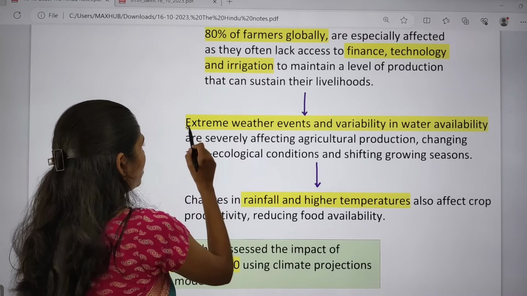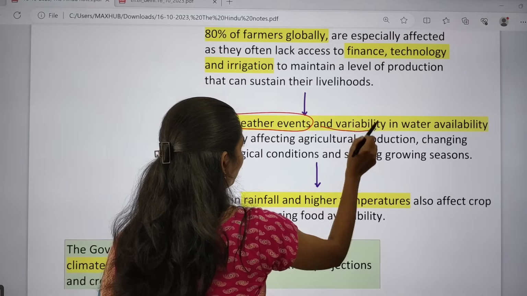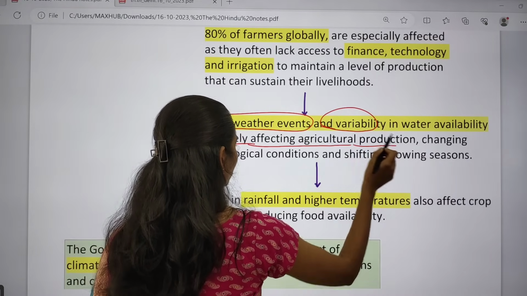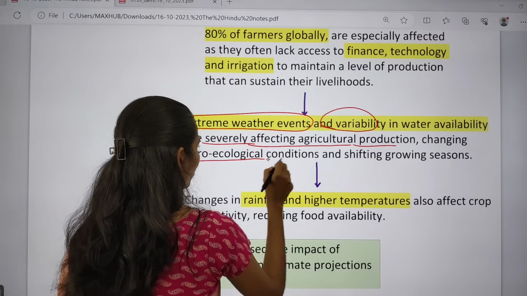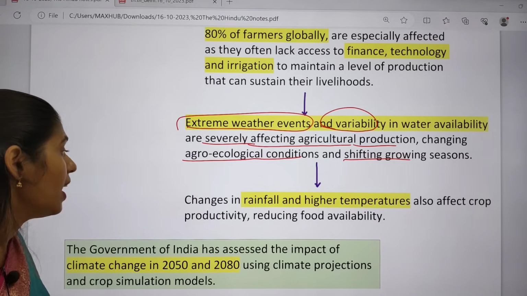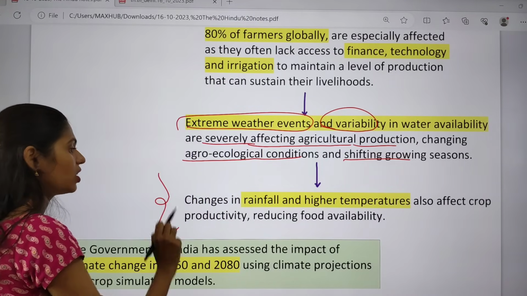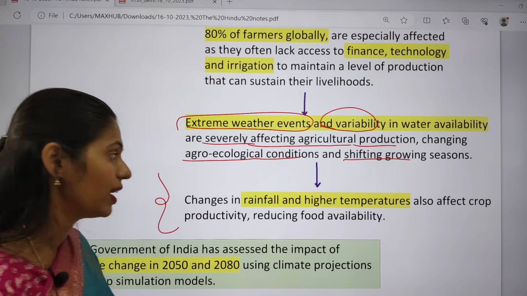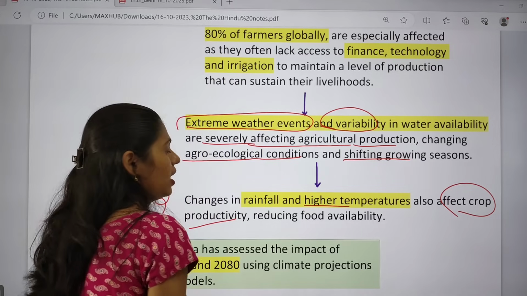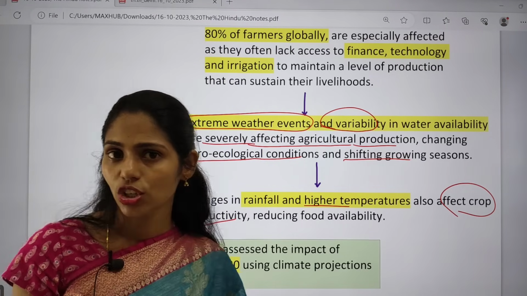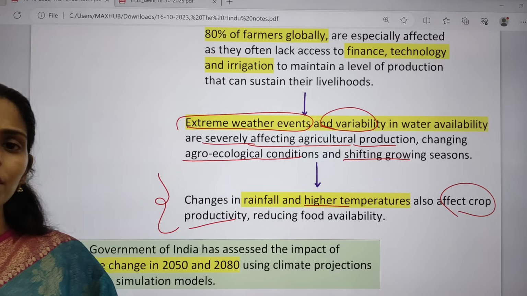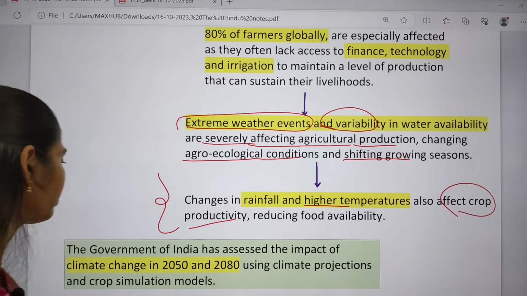Extreme weather events and variability in water availability are severely affecting agricultural production, even changing agroecological conditions and shifting growing seasons. Because of changes in rainfall pattern and very high temperature, crop productivity will also be affected, and that will lead to reduction of food availability. It will be one important problem for maintaining food security by the governments.